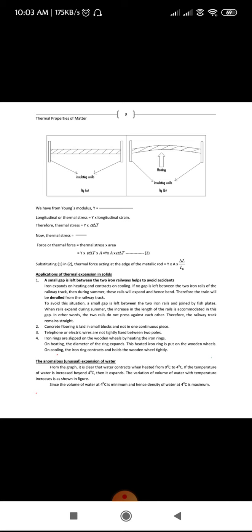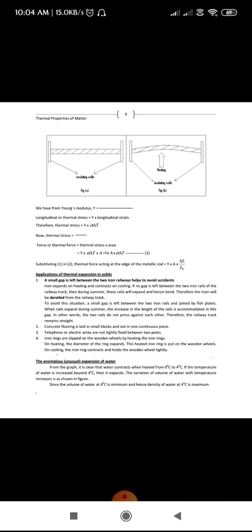As you know, when you increase the temperature of an object, when you heat some object, what happens? The volume increases, right? Similarly, when you cool the object, when you decrease its temperature, the volume decreases. Generally, on heating, the object's volume increases. On cooling, the object's volume decreases. This is the usual thing which we come across, right?